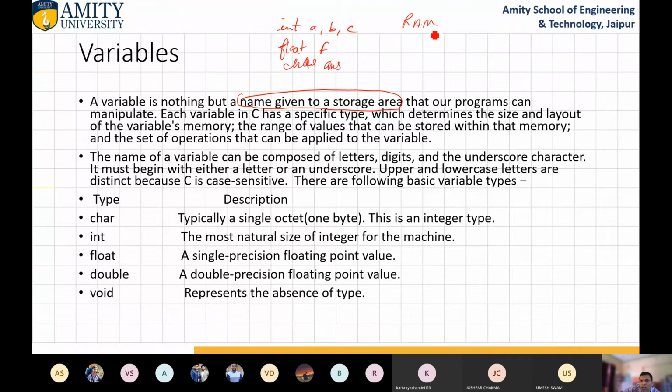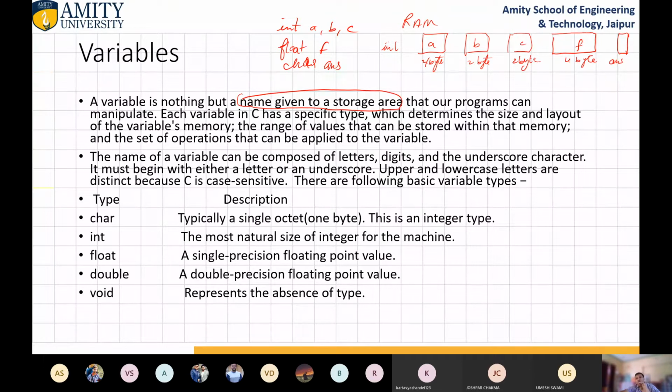So inside memory, what will happen? Like for integer, 2 byte spaces will be created in the name of A, in the name of B, in the name of C. Okay, 2 byte, because integer size is 2 byte, 2 byte, 2 byte, and 2 byte. Now come to float. Float size is 4 byte. So this float will be created as 4 byte. And then character size is 1 byte, single byte. So answer is used for single byte.